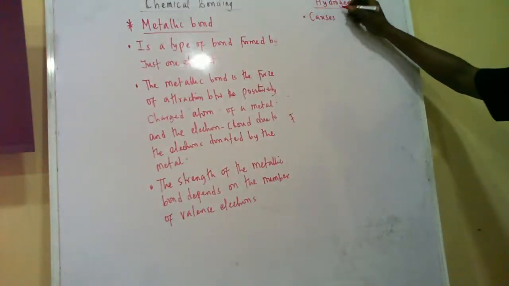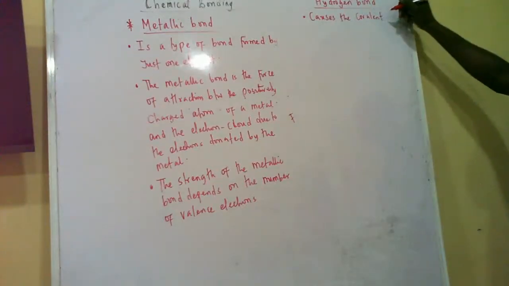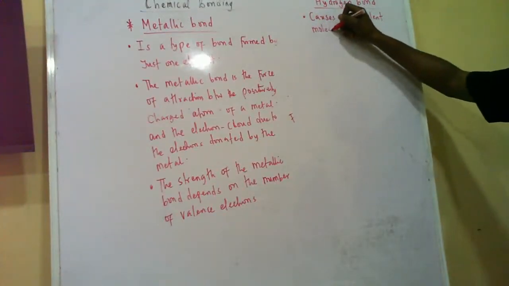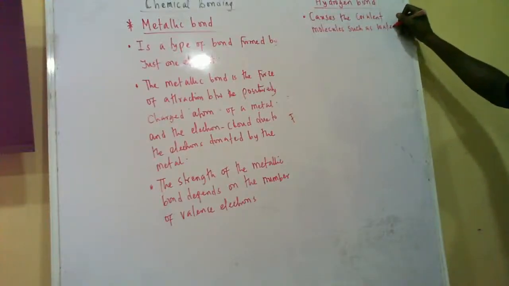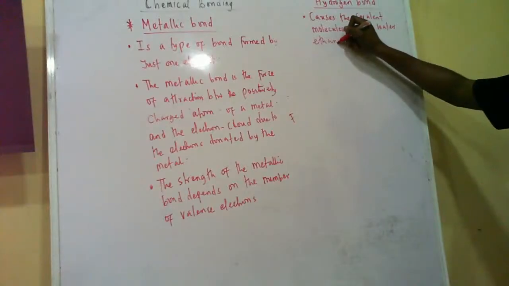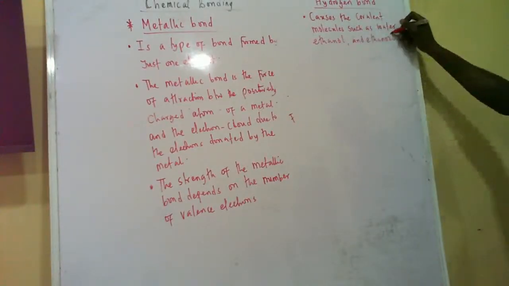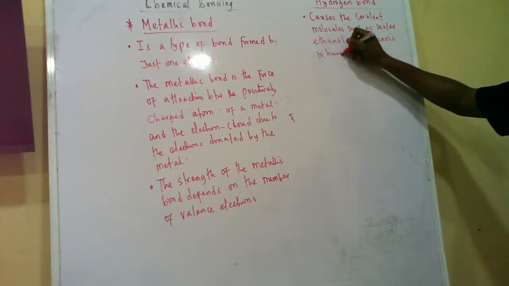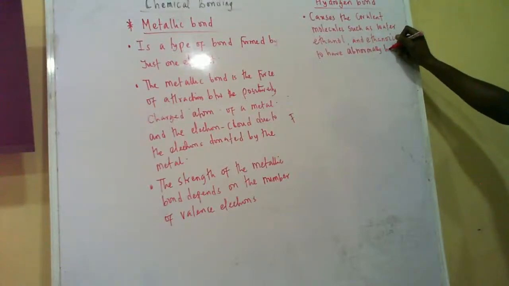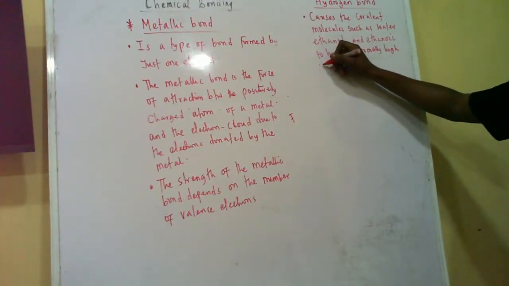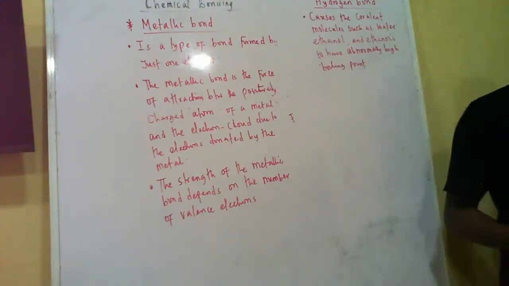Hydrogen bond causes the covalent molecules such as water, ethanol, and ethanoic acid to have abnormally high boiling point. So water has a very high boiling point.